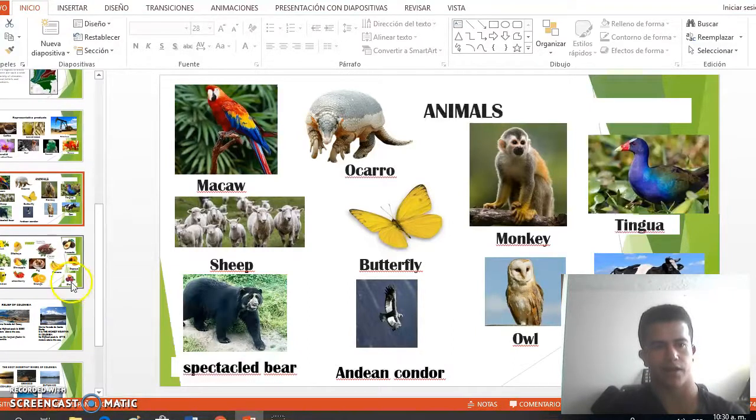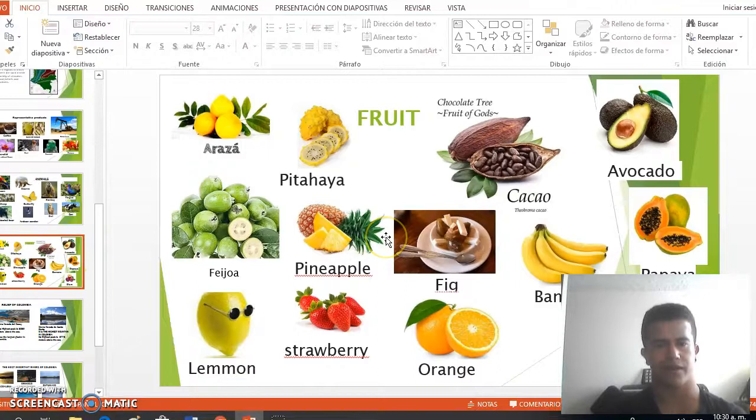in Colombia. Then we have some fruits that you can find in Colombia. For example, pineapple, banana, papaya, avocado, among others.